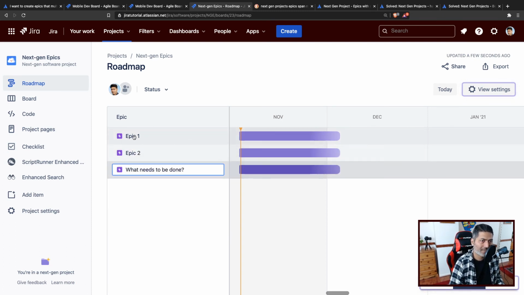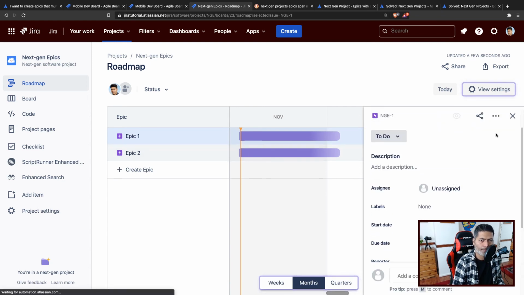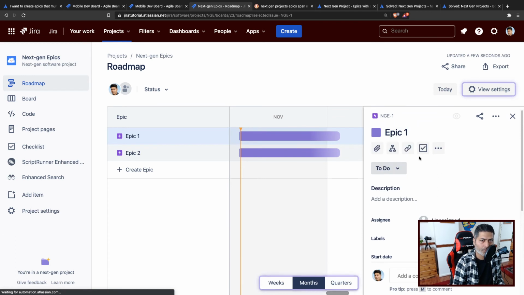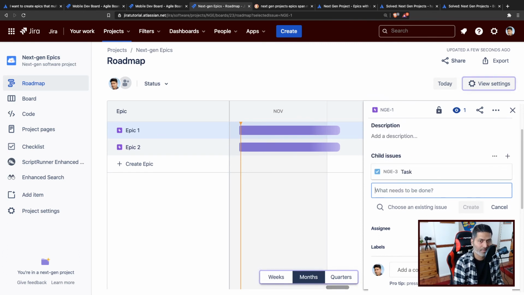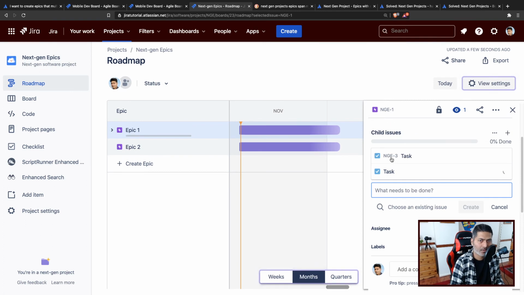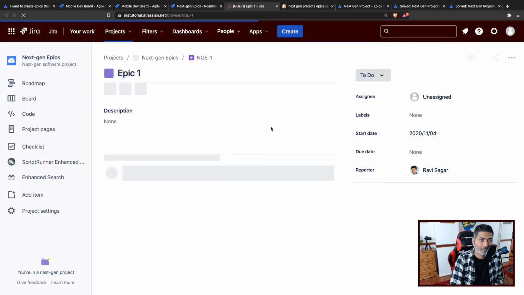Now if you go inside this epic, you can see here that you can further break it up into different issues. Like if you want, you can create maybe, let us say, a task and maybe one more task, but this will stay within this particular project. I mean, you can't really have this task which is in a different project.